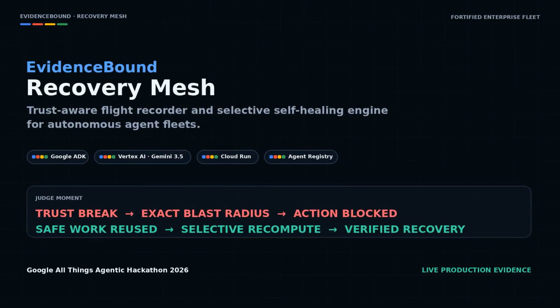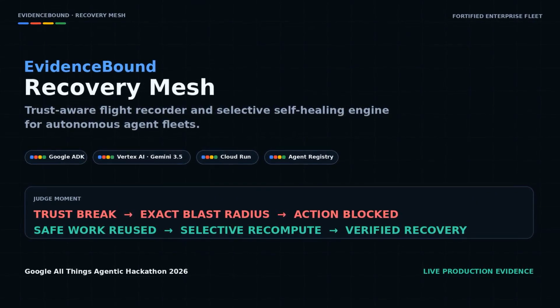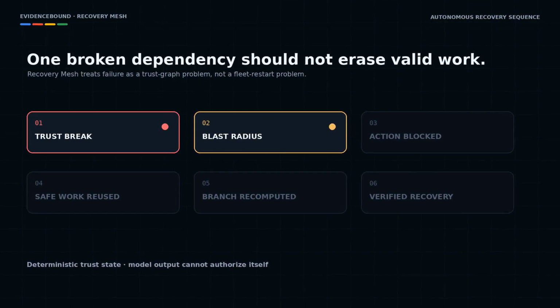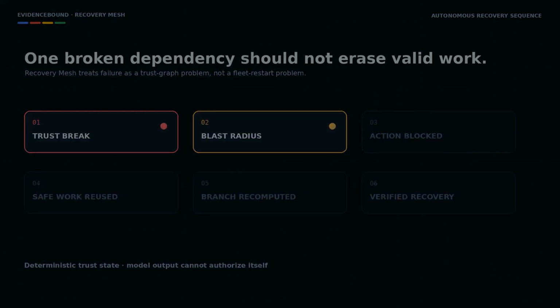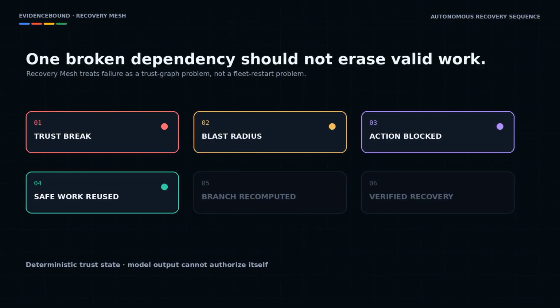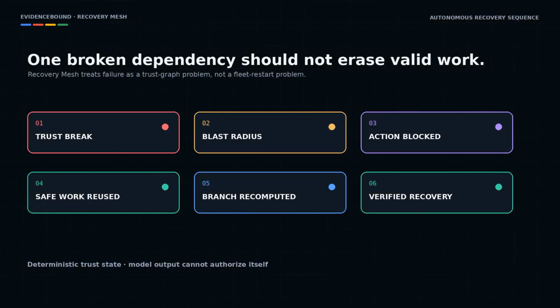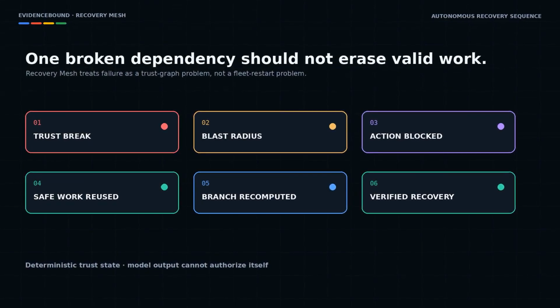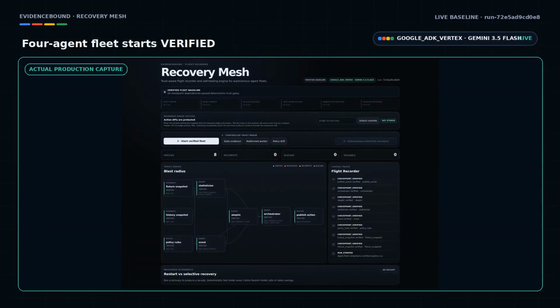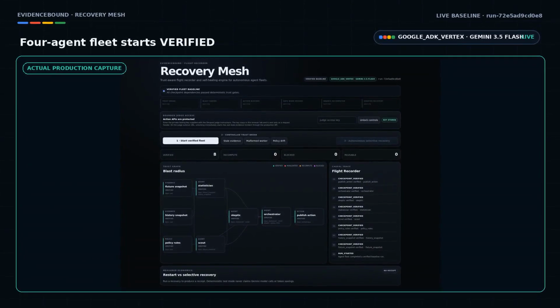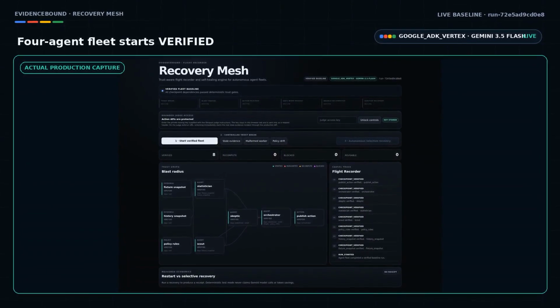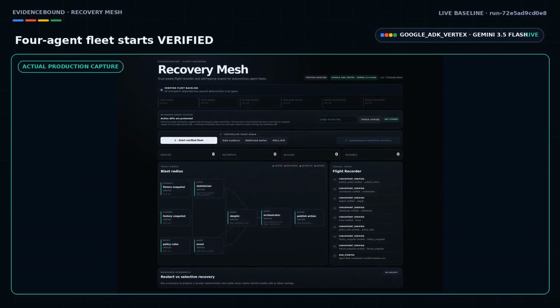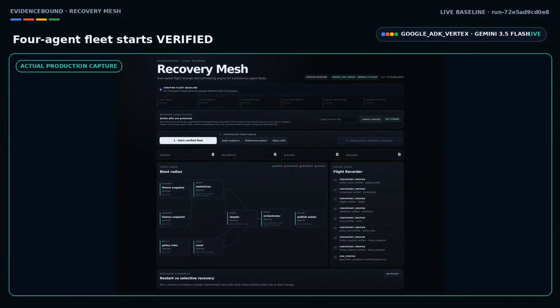When one agent contaminates downstream state, restarting the whole fleet is the wrong default. EvidenceBound Recovery Mesh is a trust-aware flight recorder and selective self-healing engine for autonomous agent fleets. This is a live Google Cloud deployment using 4 Google ADK agents: Statistician, Scout, Skeptic, and Orchestrator, with Gemini 3.5 Flash on Vertex AI. The baseline is fully verified.